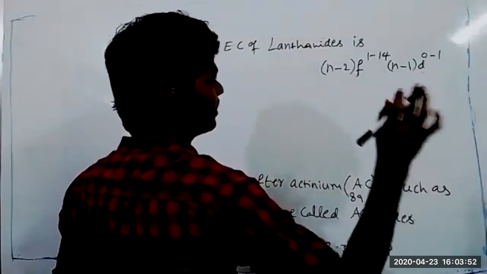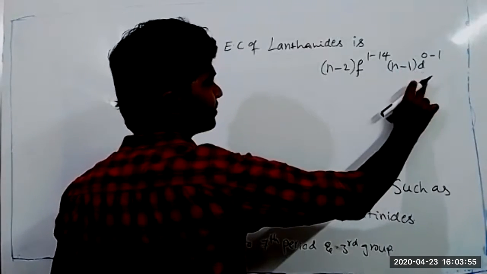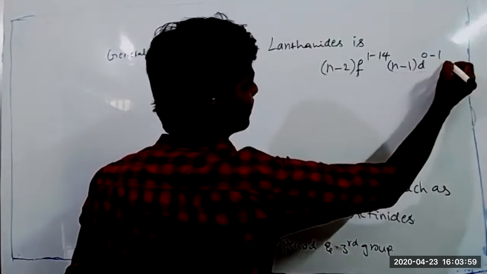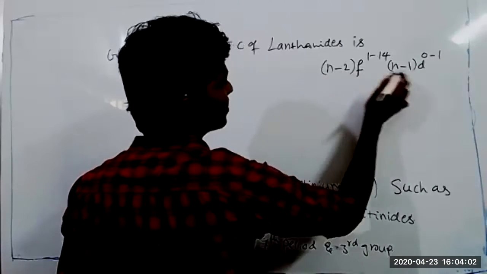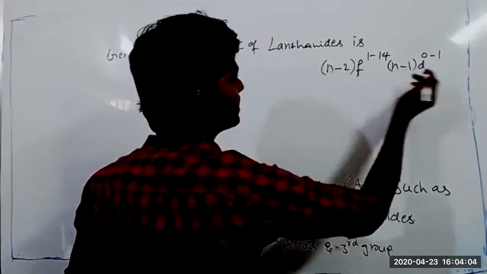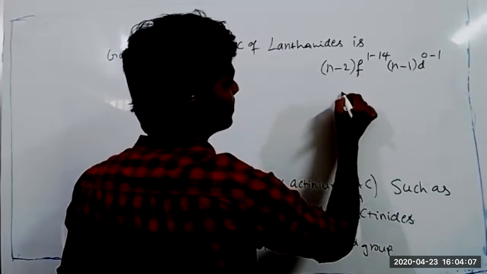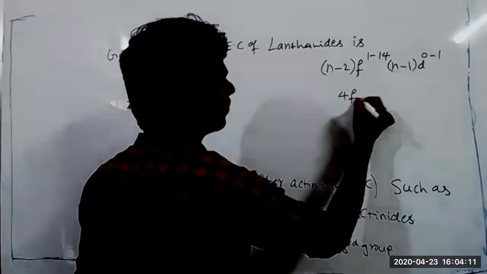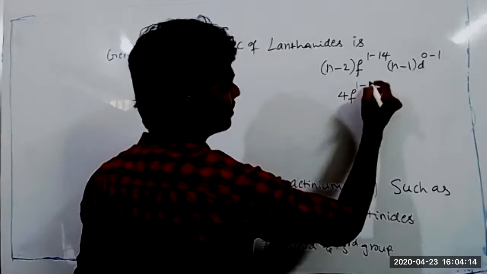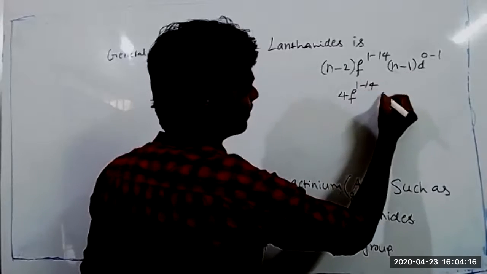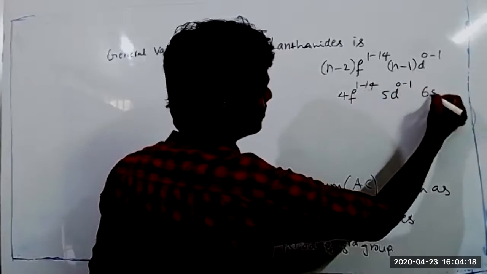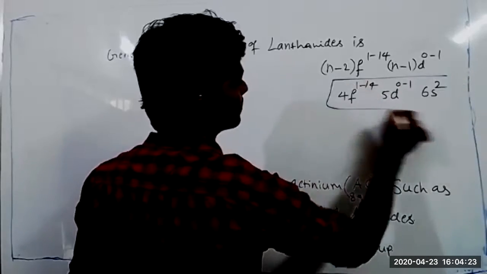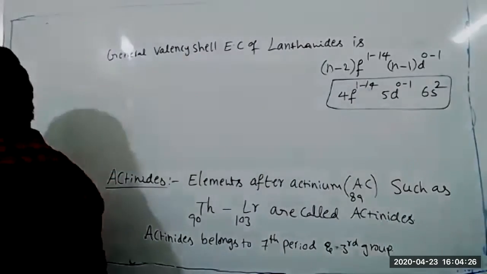Wait, just a bit. Did you write this one? Okay. Wait. Actually, instead of writing n-2 and all, we may write the number directly for lanthanides. Lanthanides are also called 4f block elements. So 4f 1 to 14, 5d 0 to 1, 6s 2. You write directly this one.